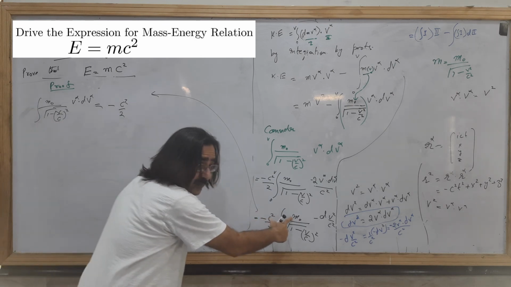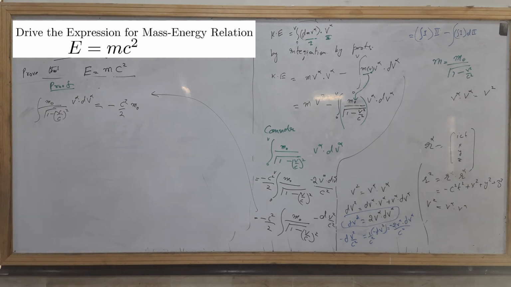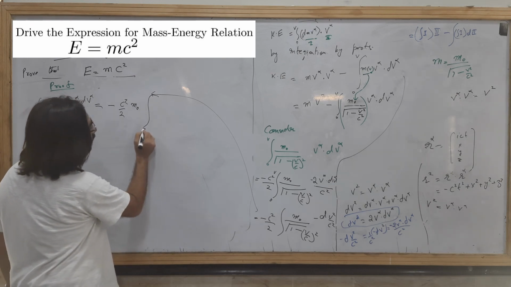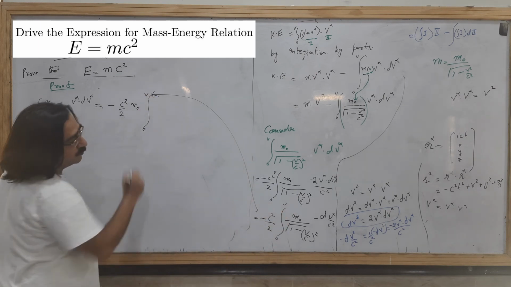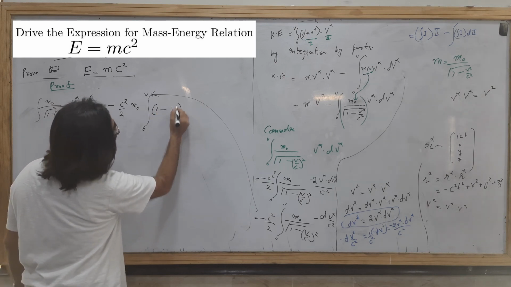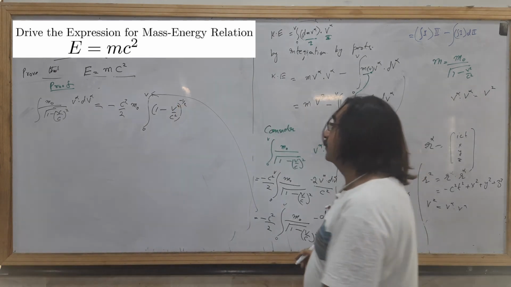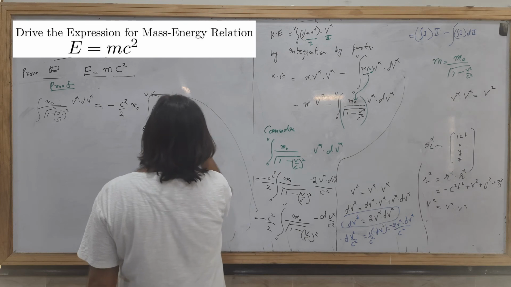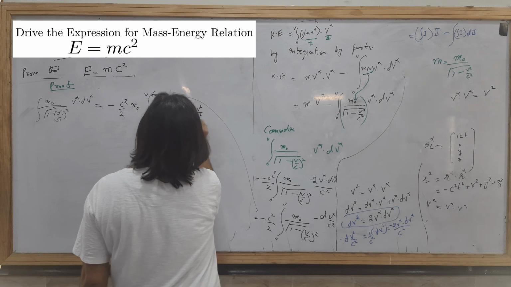M naught is constant, rest mass is constant, so it will come out of the sign of integration. I have already explained. Okay, so the integration is 0 to v, 1 minus v over c square to the power minus 1 by 2, minus dv square over c square.